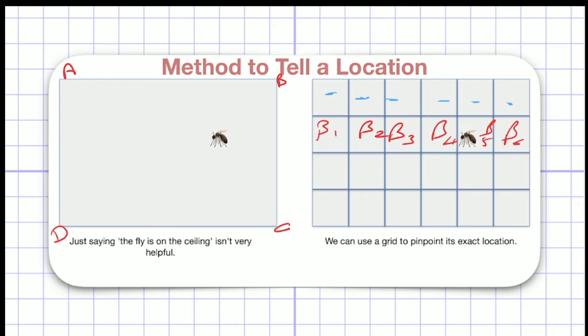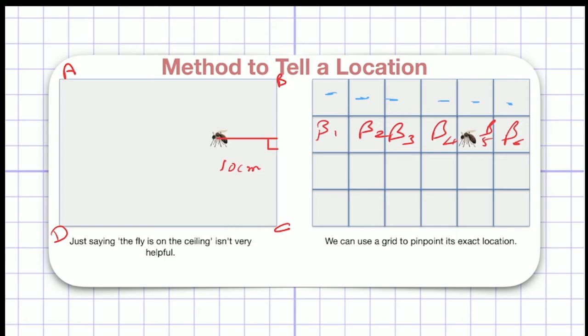Now, if I want to give the exact pinpoint location of this fly, what I am going to do is find the perpendicular distance of this fly from two sides of this rectangle. Let's say the perpendicular distance of this fly from this side of the rectangle is this, right? Perpendicular distance means I have to draw this. Now, let's say the perpendicular distance is 10 centimeters.